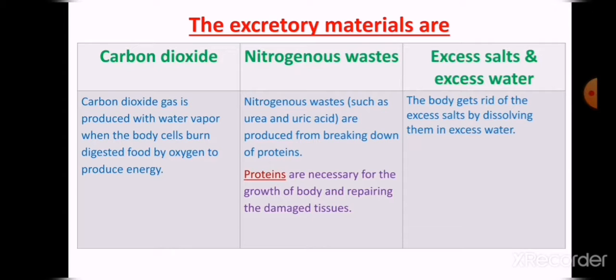And carbon dioxide gas is produced with water vapor after these reactions. And nitrogenous wastes such as urea and uric acid. Urea and uric acid are nitrogenous wastes, waste materials produced from the breaking down or digestion of proteins. After the digestion of proteins inside your body, the waste materials that come from the breaking down of proteins are called nitrogenous wastes.